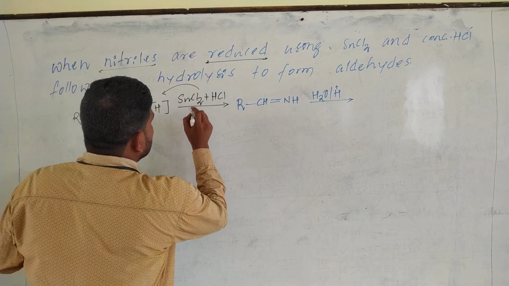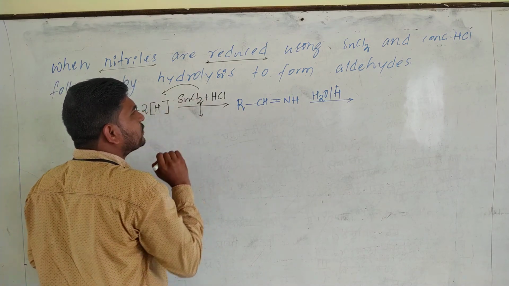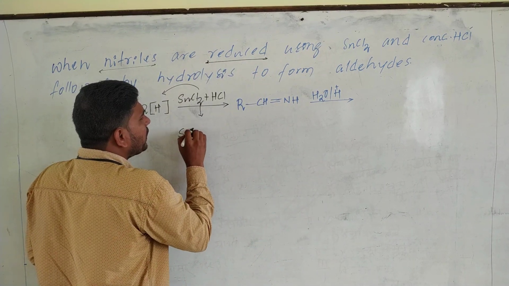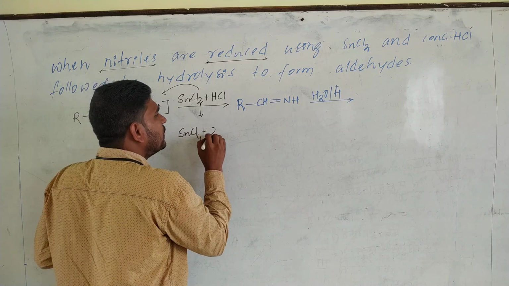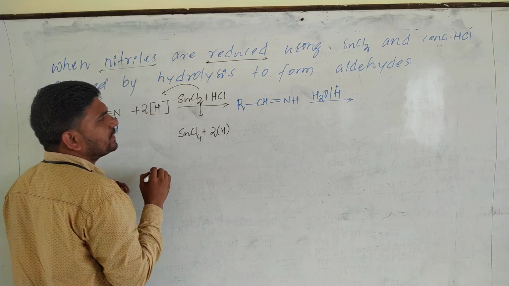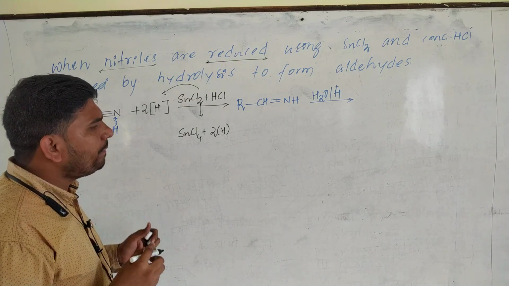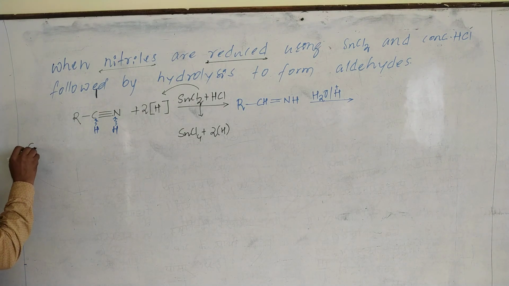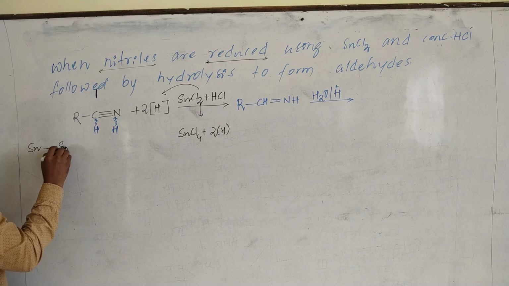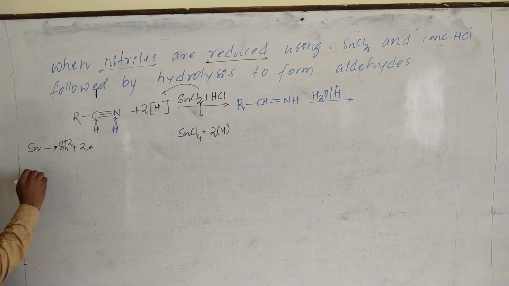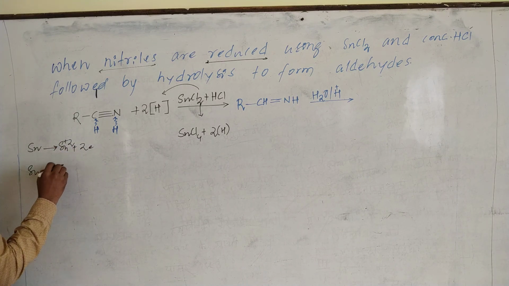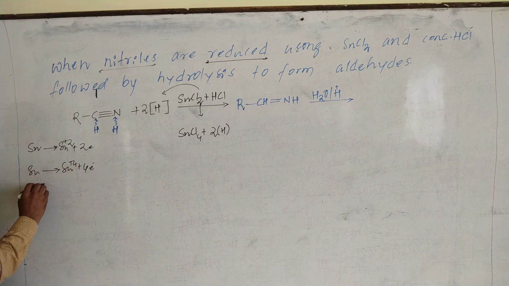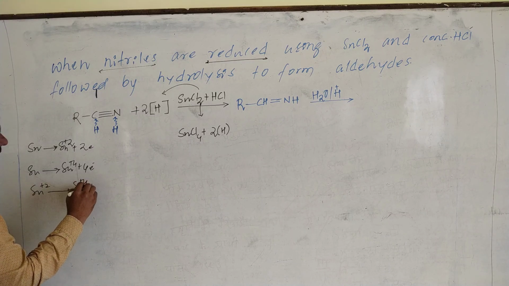This combination of SnCl2, stannous chloride, and HCl gives stannic chloride, SnCl4, plus 2 nascent hydrogens. How? Listen carefully. Tin exists in 2 oxidation states. One is Sn plus 2, by the loss of 2 electrons, and another is Sn plus 4, by the loss of 4 electrons. When Sn plus 2 becomes Sn plus 4, only 2 electrons are lost.